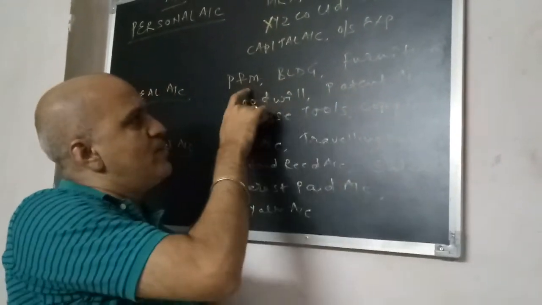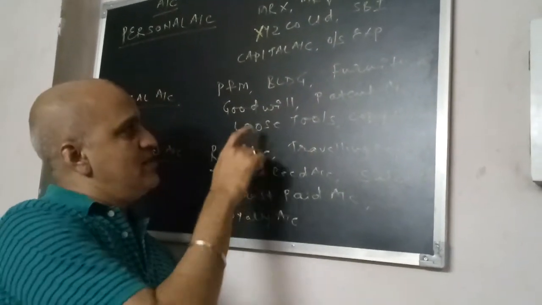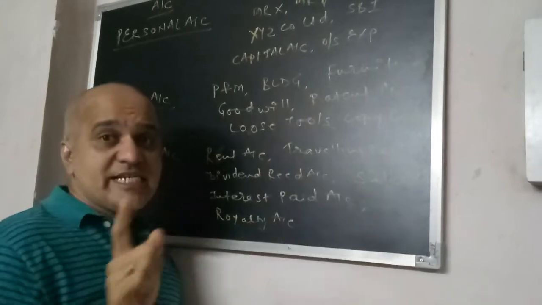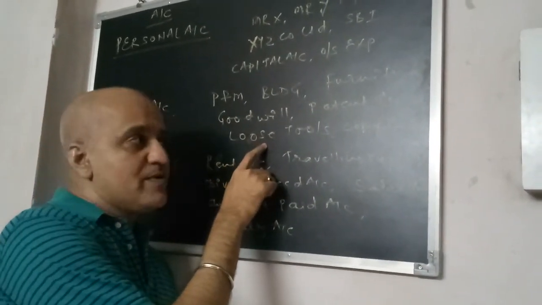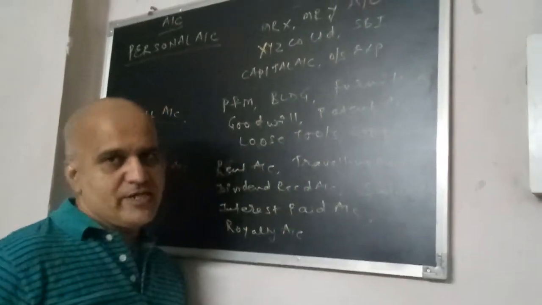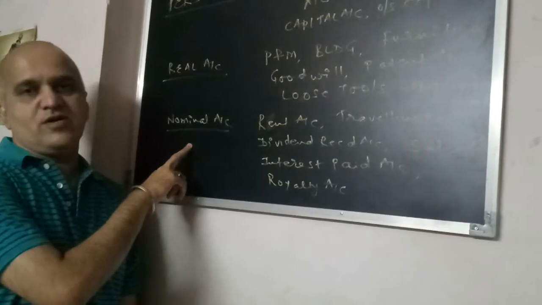Again I am repeating, plant and machinery, building, furniture, tangible because you can see the asset. Goodwill, patent, intangible, you cannot see the asset. Loose tools, tangible, and copyright again intangible. And the last one is nominal account.